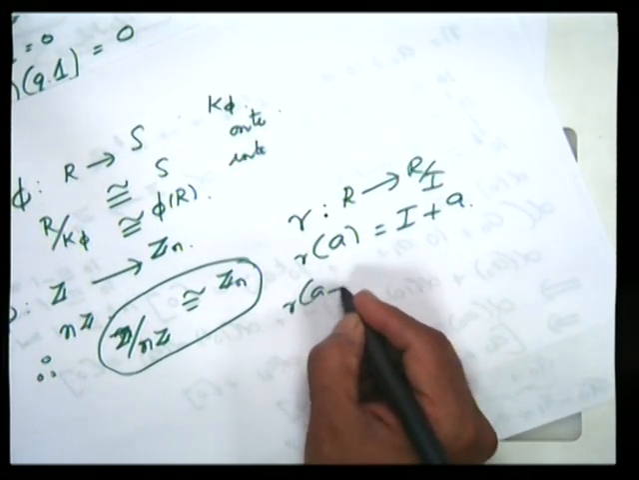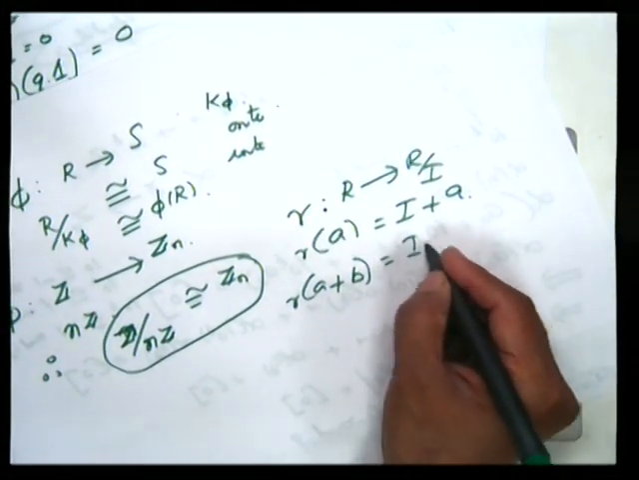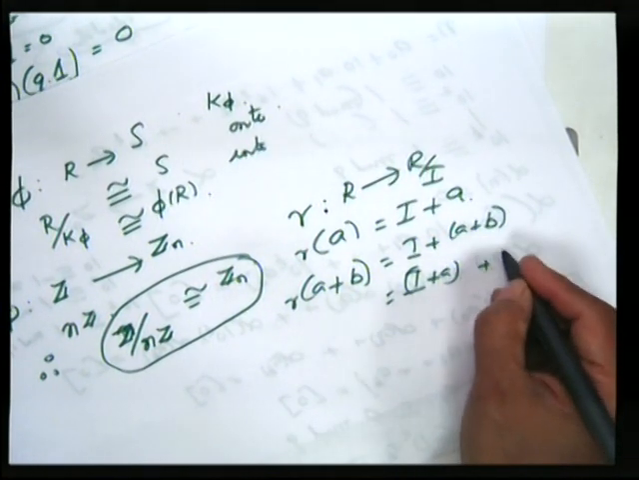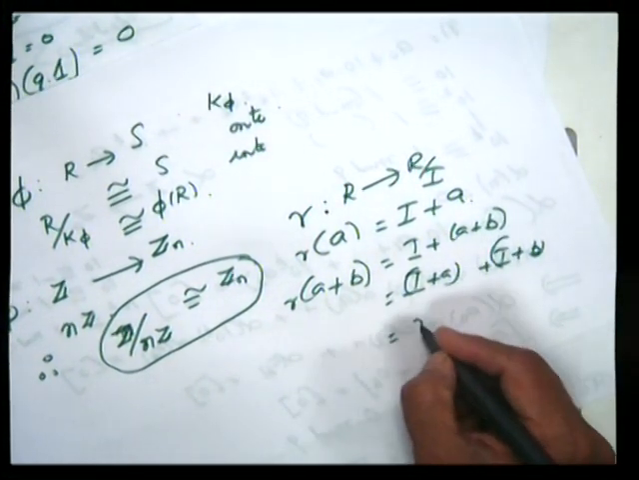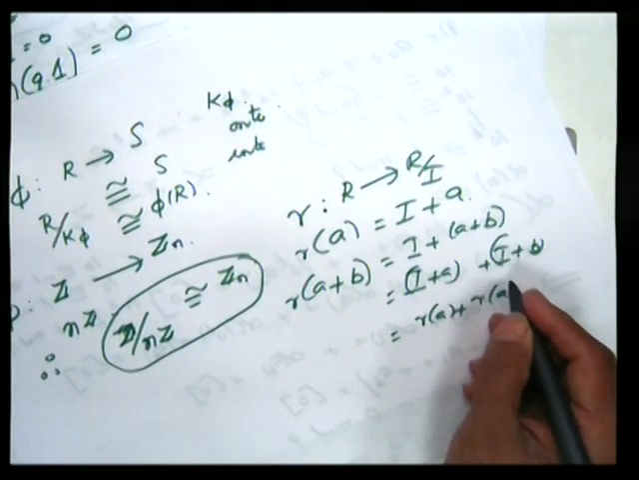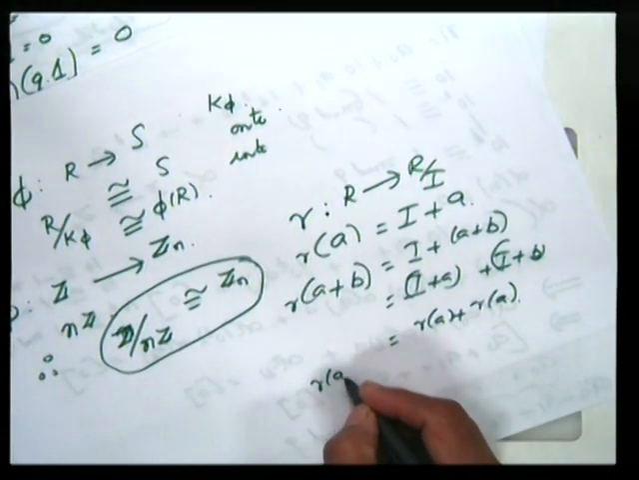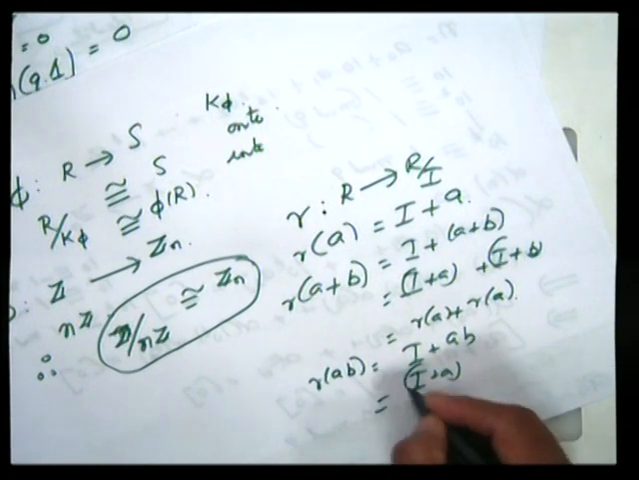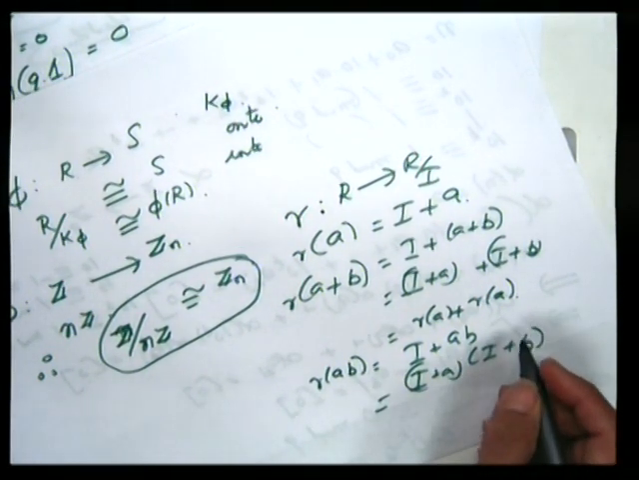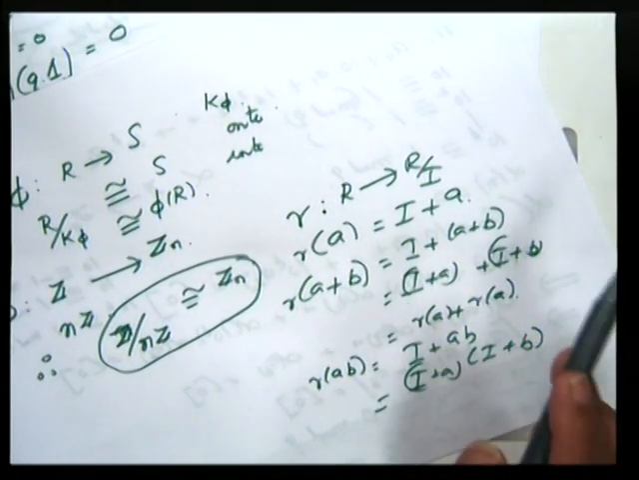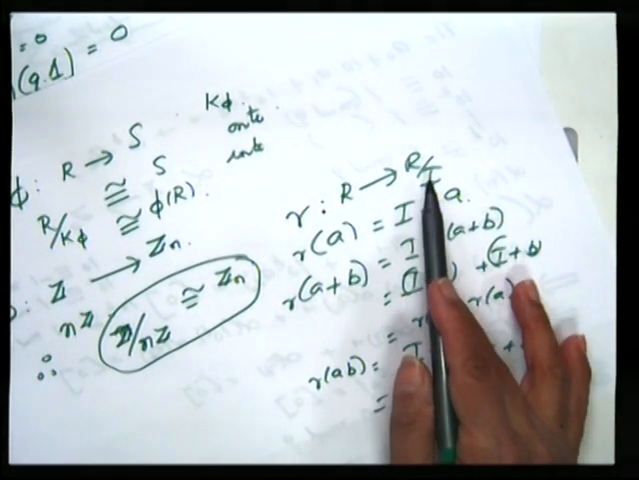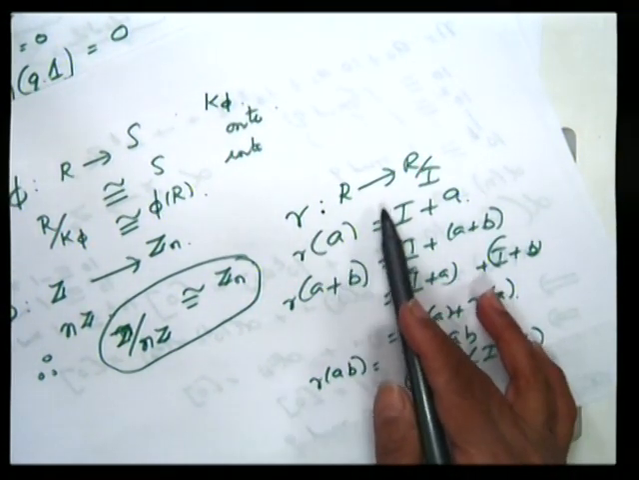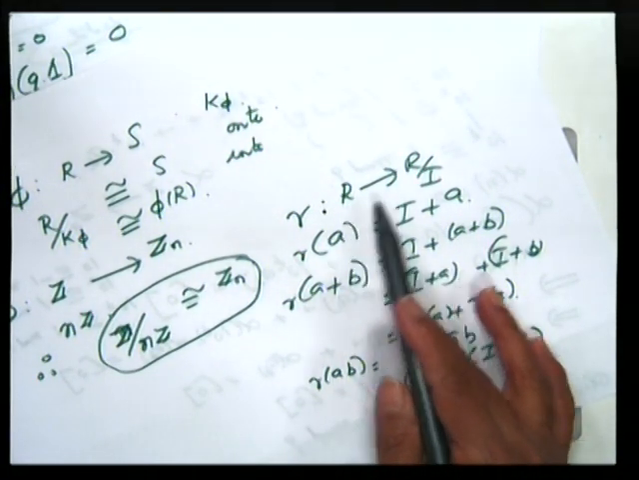Then what is gamma of a plus b? Gamma of a plus b is I plus a plus b, which is equal to I plus a plus I plus b. That is gamma of a plus gamma of b. So gamma preserves addition. Gamma of ab equal to I plus ab, that is equal to I plus a into I plus b. So gamma preserves multiplication also. So gamma is a ring homomorphism. It is clearly onto because for every element of the form I plus a there is a pre-image in R. So this is a ring homomorphism of R onto R by I.